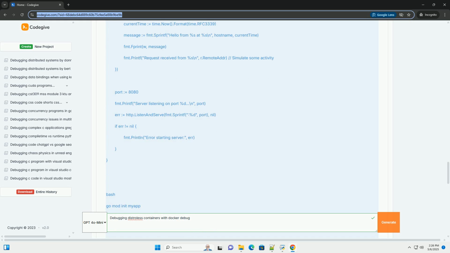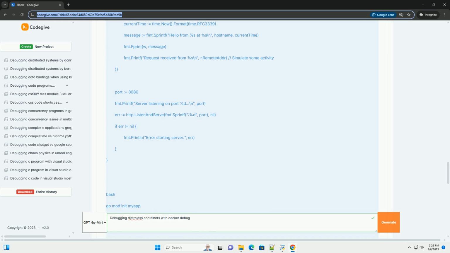2. Introducing Docker Debug, key features and benefits. Docker Debug addresses the debugging limitations of Distroless containers by allowing you to attach debugging tools to a running container. It works by creating a temporary debug container. Docker Debug spins up a temporary container alongside your target container.